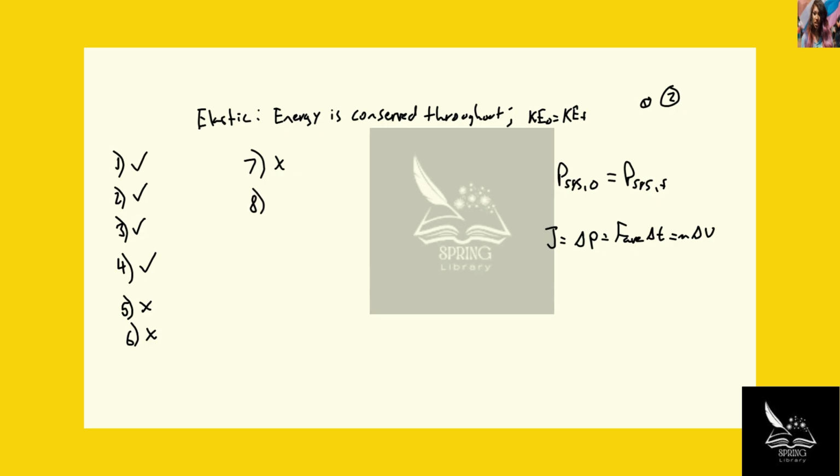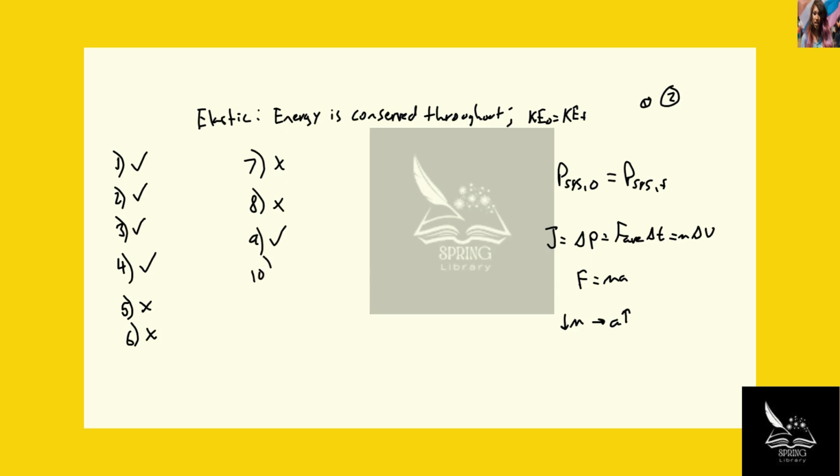8, during the collision, the impulse on the lighter object is less. That's not true. 9, during the collision, the acceleration of the lighter object is greater than the acceleration of the heavier object. That's true because of Newton's second law. Force equals mass times acceleration, so if we have a smaller mass experiencing the same force, then our acceleration must go up. The lighter object will have a greater acceleration than the heavier object.